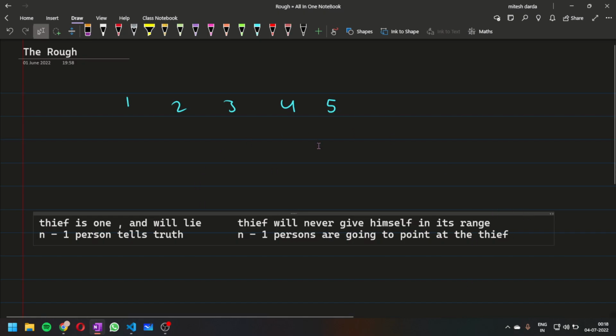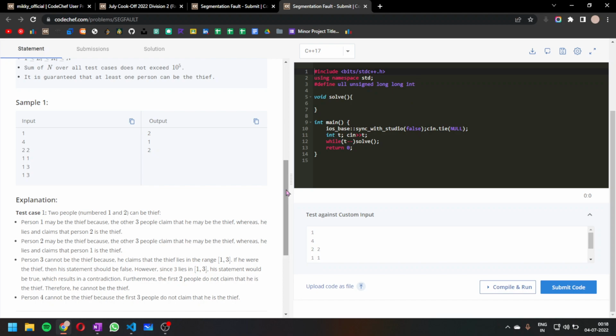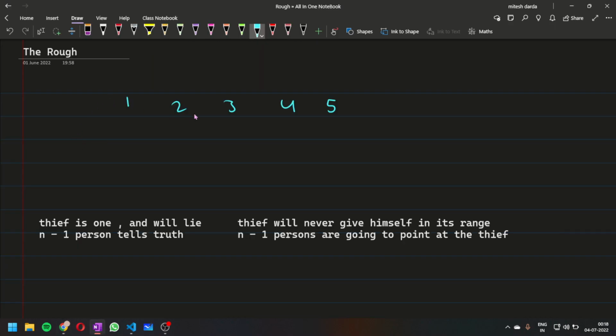To solve this question, let us first simulate the example we have been given. In this example there are a total of 4 persons. The first person is pointing at the second person, and the second person is pointing at the first person. The third person is pointing at all of the persons in the range 1 to 3.